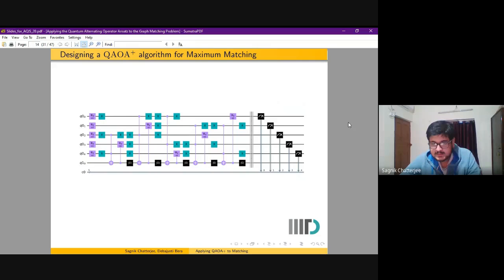This is a circuit for the graph that we saw earlier. The first layer of all Z rotation gates corresponds to our phase separation unitary, and the entire circuit after it until the measurements start is the consolidated mixing unitary. We can note that there are individual mixing unitaries applied to each of the edges given in the diagram.